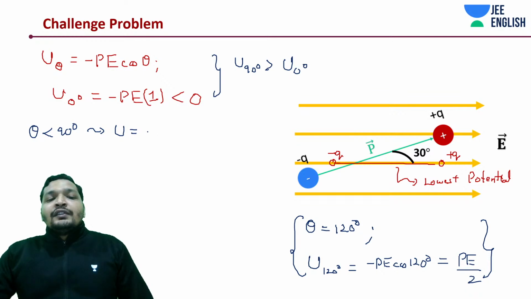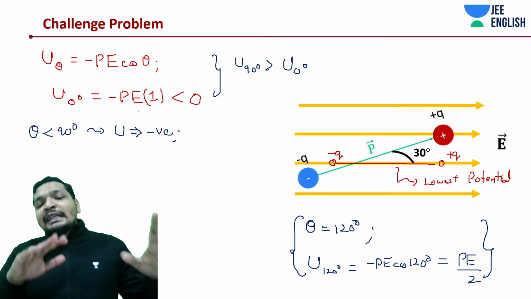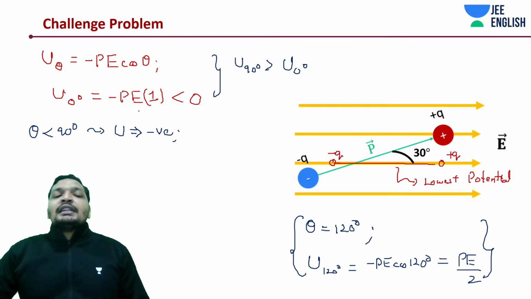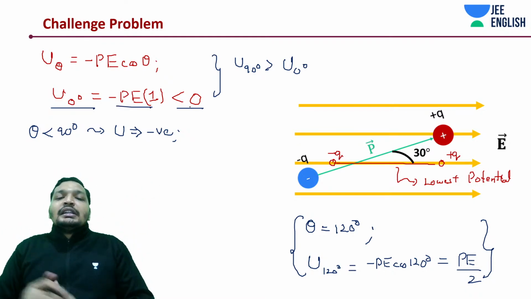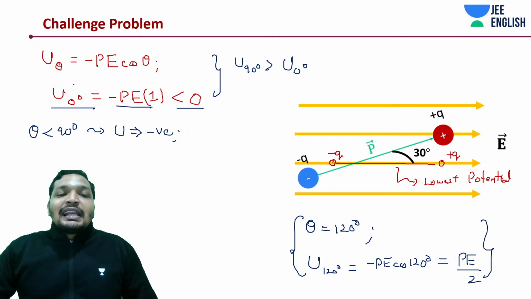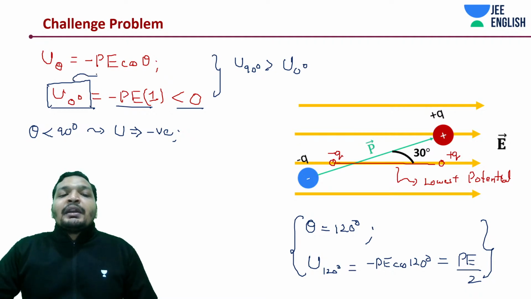Minus PE is the least possible potential energy. Thus at stable equilibrium it has the least potential energy. Thus U of 0 degrees is that stable equilibrium position.